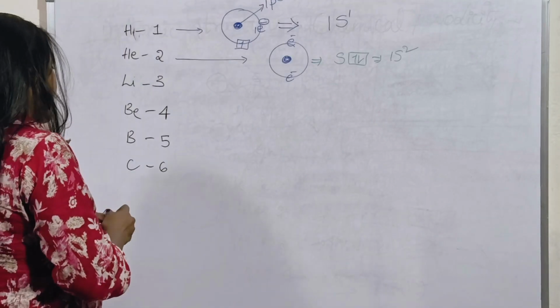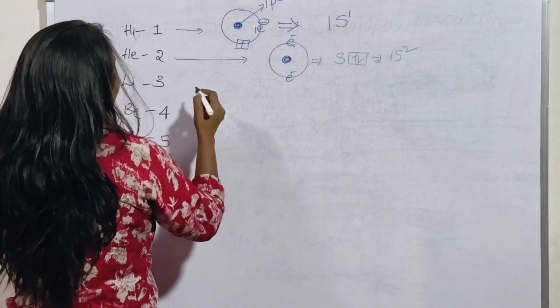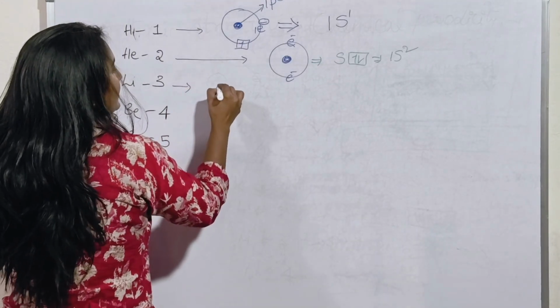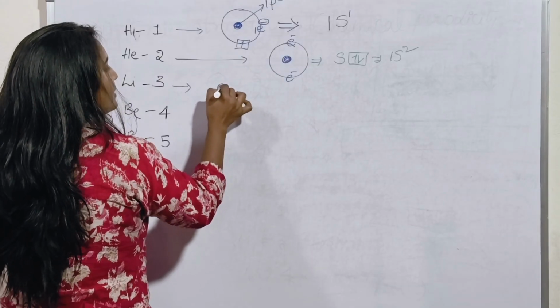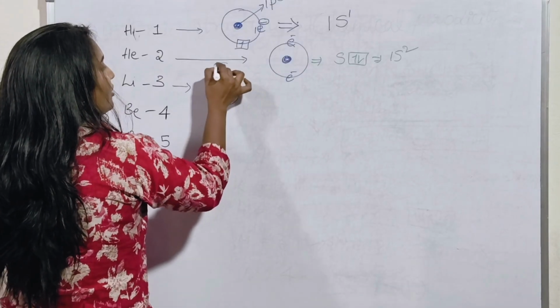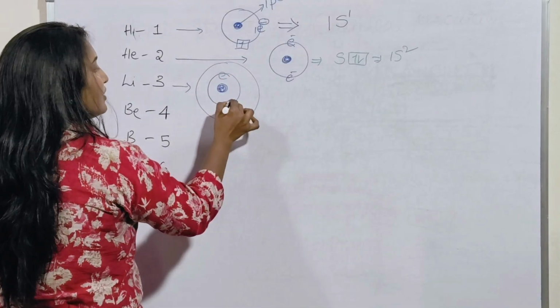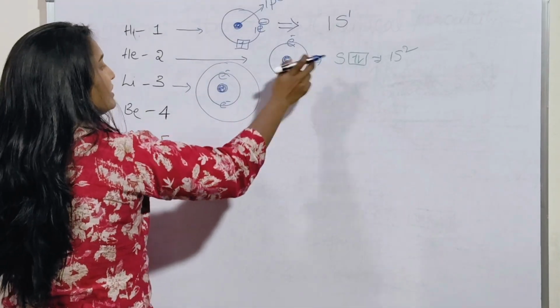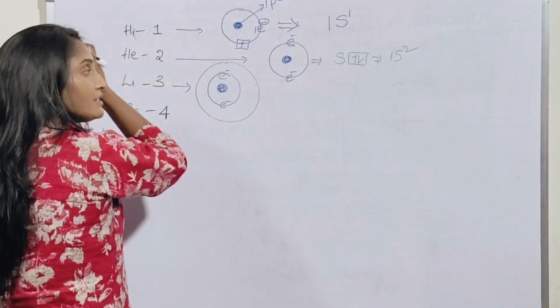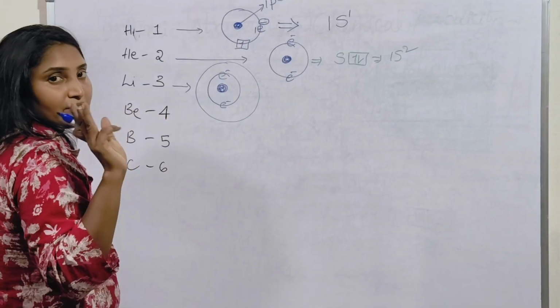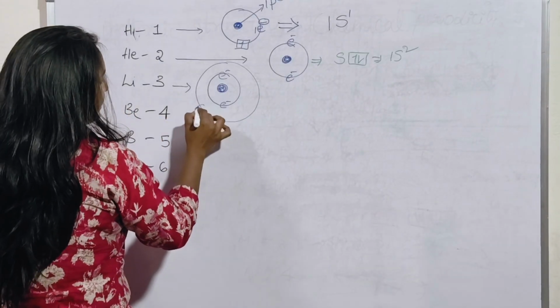Okay, let's see the third one. This is the atomic number, the nucleus, and it can accommodate 2 shells. In the first shell there are 2 electrons, that belong to s, and in the second shell there are 2 subshells, that is s and p.